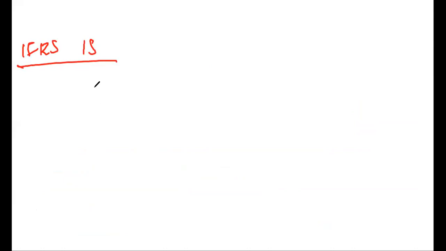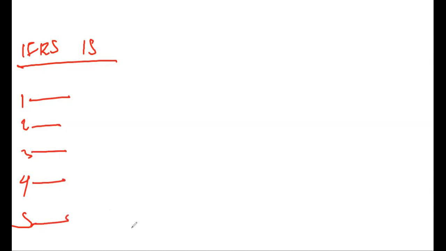IFRS number 15. So in your writing, if you're writing to the examiner, you should be able to say something like this. You say the applicable standard to this scenario is IFRS 15, revenue from contracts with customers. Now, this standard has a 5-step process for recognizing revenue, which are outlined below. Then you make such a statement and then you number those 5 steps. 1, 2, 3, 4, 5 steps. What is step number 1? You explain step number 1. Step number 2, step number 3, step number 4, step number 5. So what are those steps?